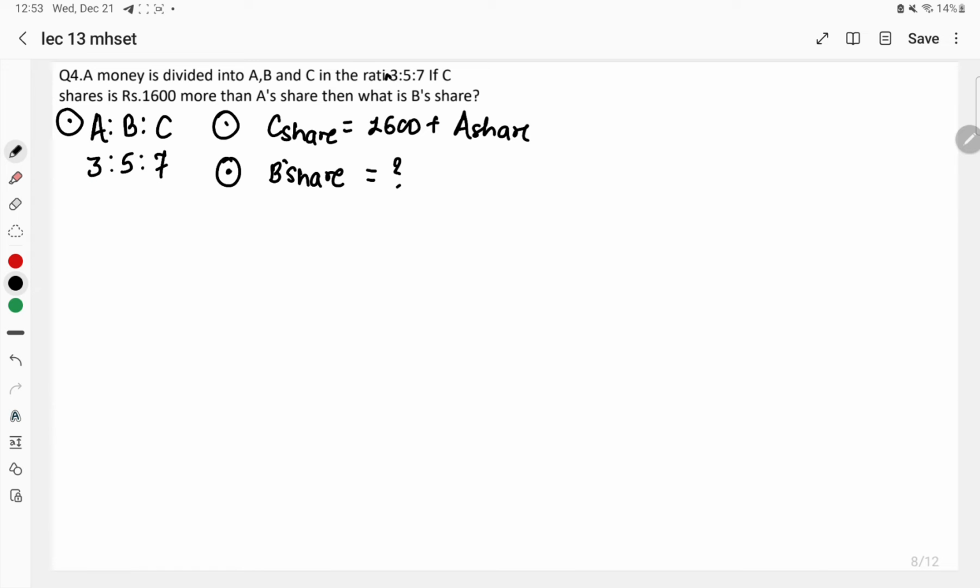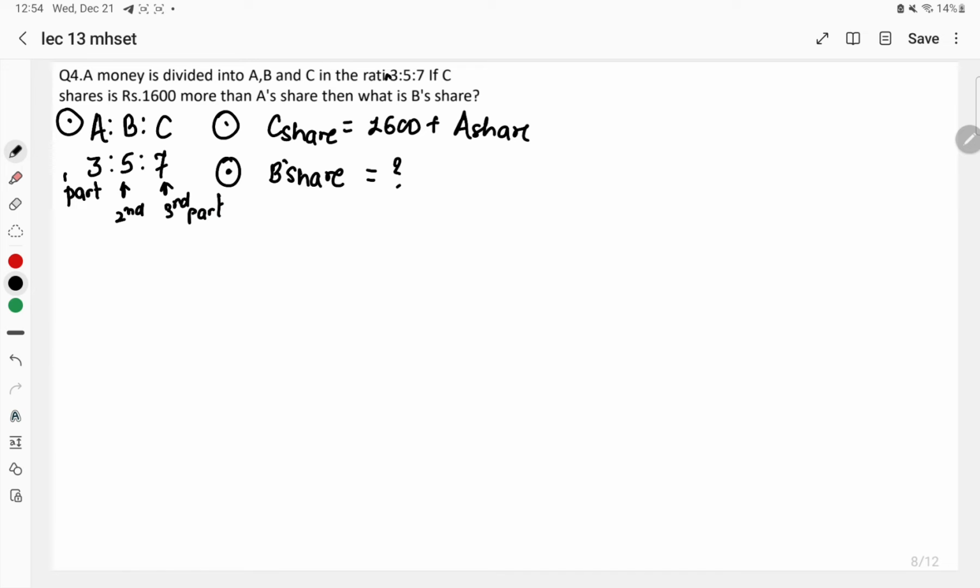4 parts. So listen once again, I would like to tell that whenever money is distributed and the distribution is given in the form of a ratio, at that time we have to consider each proportional over there as one part. So the first proportional over here is 3, it is the first part. The second proportional is the second part, and this is the third part.